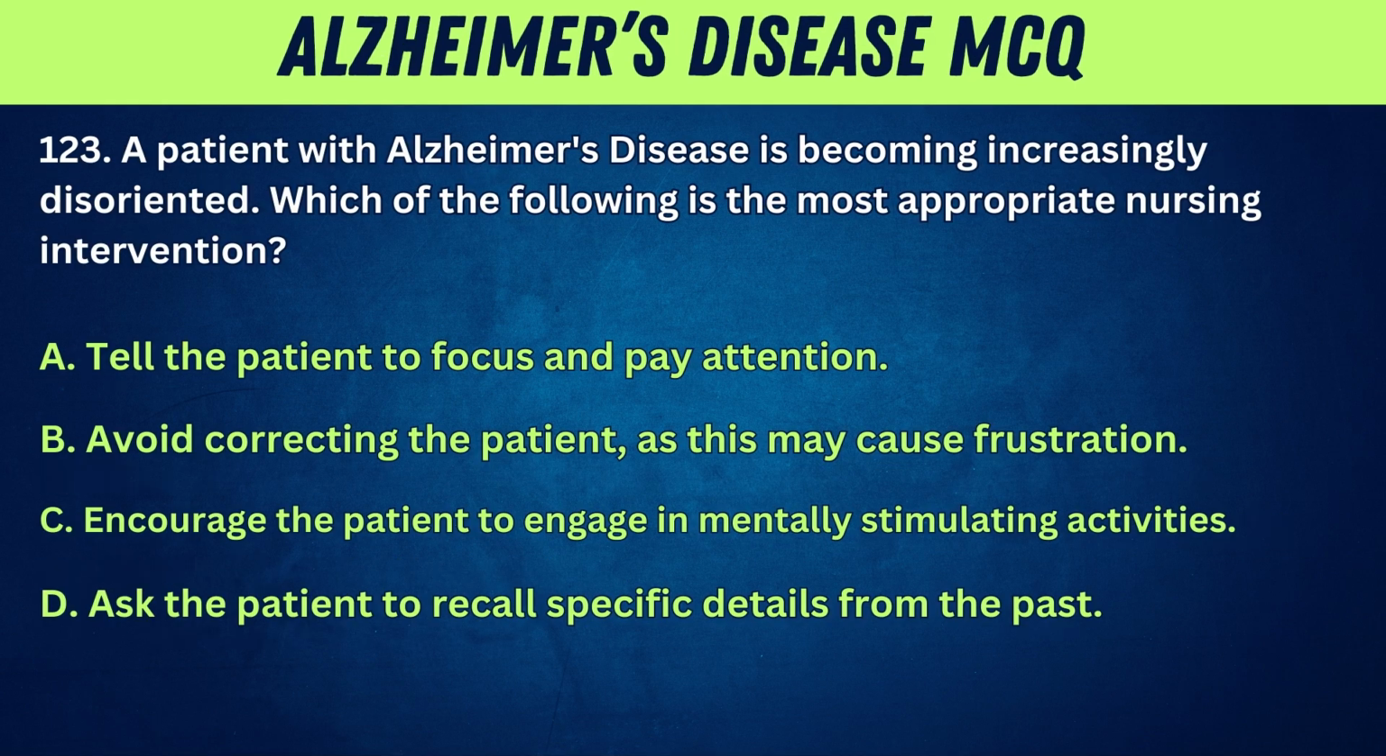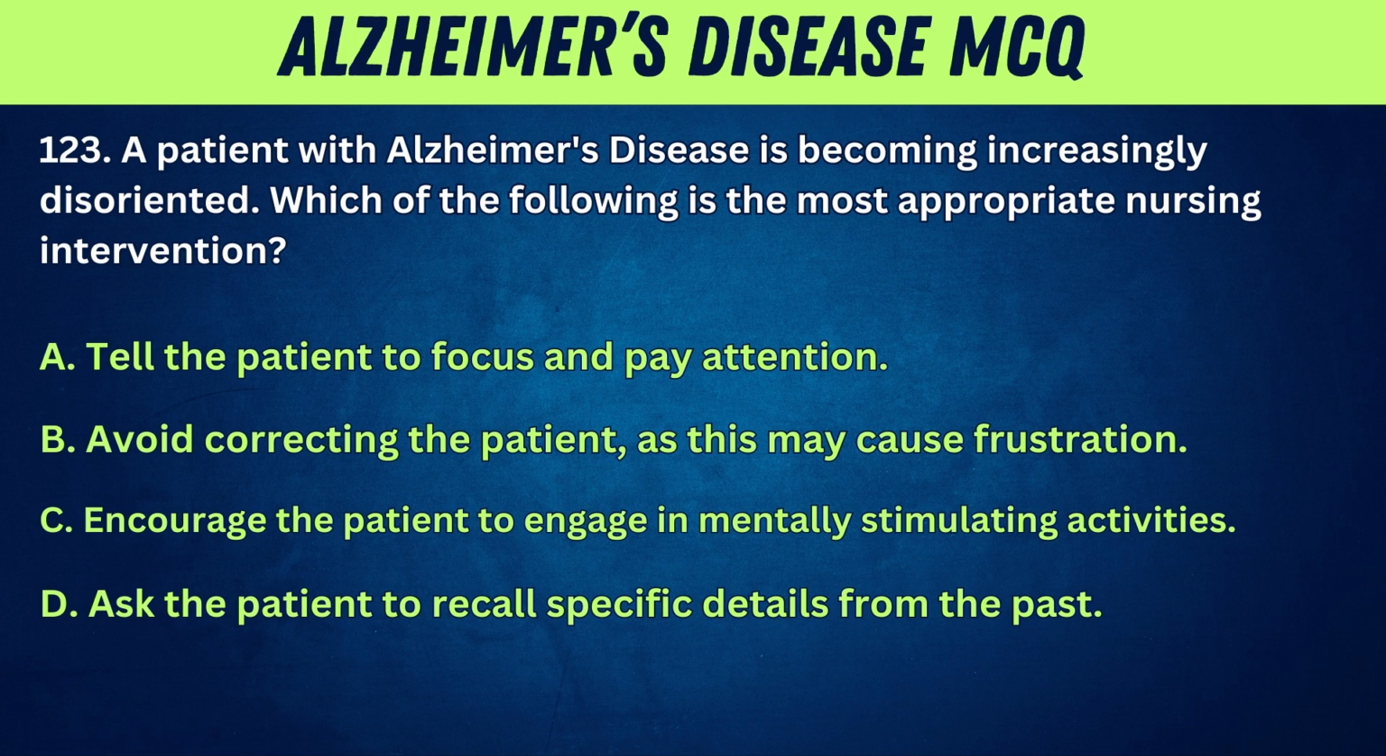123. A patient with Alzheimer's disease is becoming increasingly disoriented. Which of the following is the most appropriate nursing intervention? A. Tell the patient to focus and pay attention. B. Avoid correcting the patient, as this may cause frustration. C.